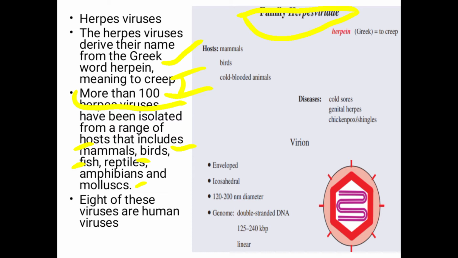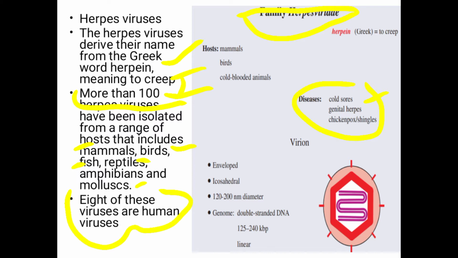But the medically important viruses are about eight, and these are human viruses. These viruses cause many diseases such as cold sore, genital herpes, chickenpox, shingles, etc.